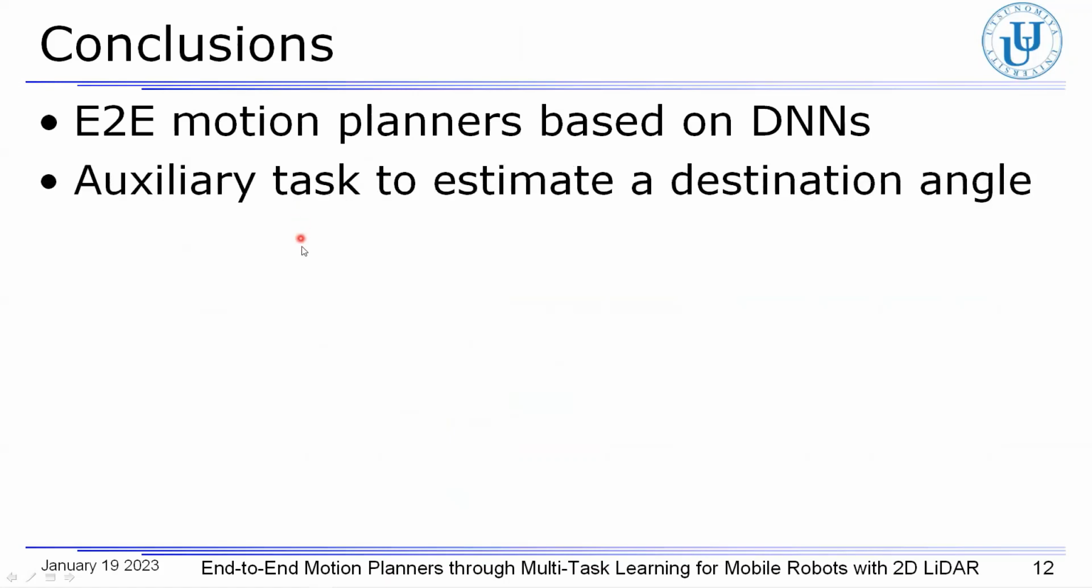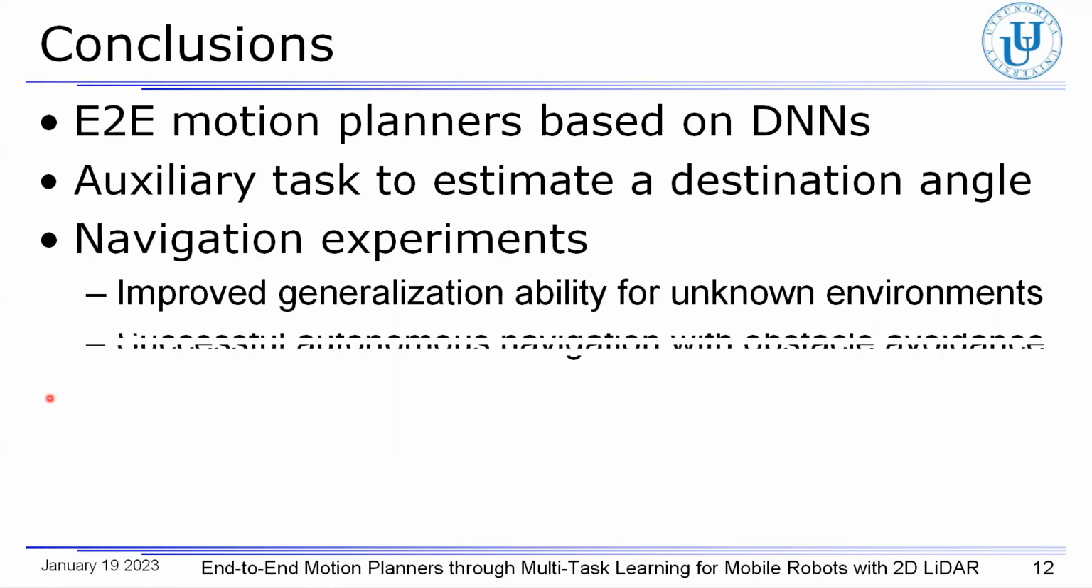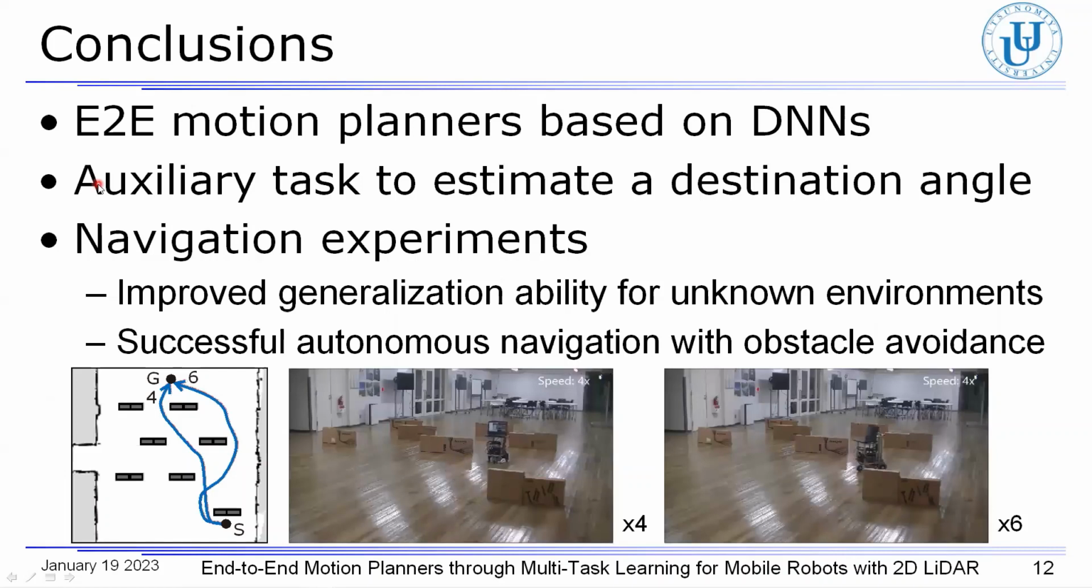For autonomous navigation in environments unknown to the robot, we introduced an auxiliary task to estimate the destination angle in addition to the main task to determine the linear and angular velocities as the motion outputs. In the navigation experiments, we showed that the generalization ability of the motion planner based on MLP was improved by estimating the destination angle. As a result, the robot successfully moved toward the destination even in the unknown environments while avoiding obstacles. Finally, let us show you the navigation trajectories and the moving robot based on the motion planner of MLP in the first environment.